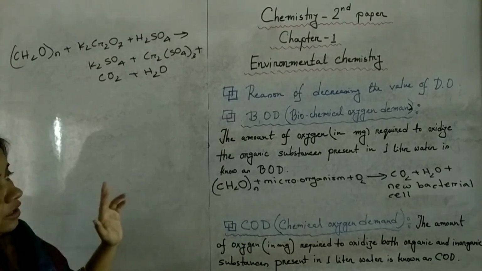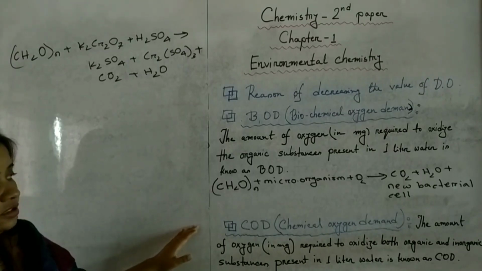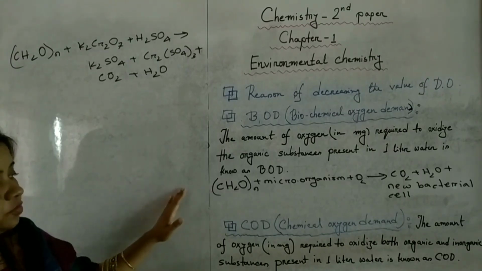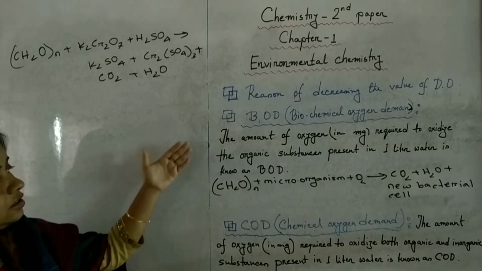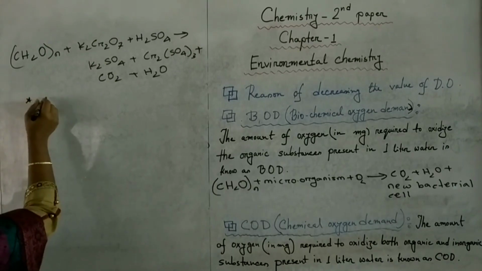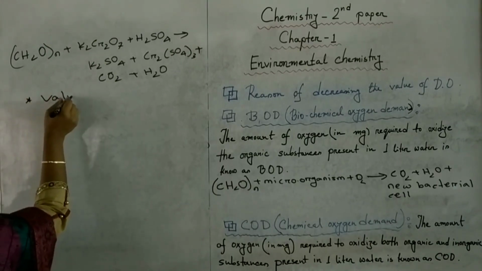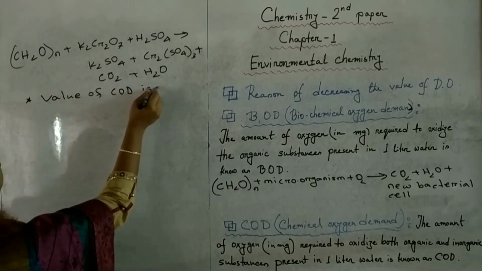Next point, the value of BOD is always less than COD. It is the third point, and the value of COD is always more than BOD. Why? You may get this question. The value of COD is more than BOD.